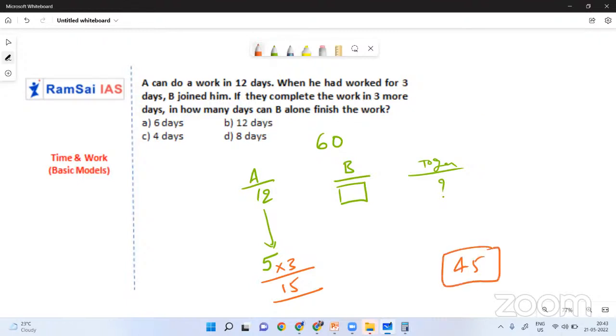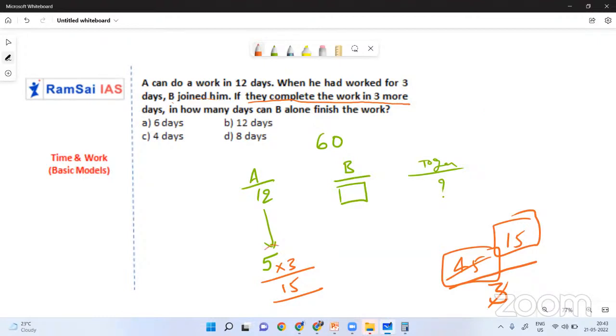So who has to finish these 45 laddus? A and B together. B joined, right? So they completed the work in 3 more days. So 45 laddus they finished in 3 days itself. So per day, how many laddus were finished? 15 laddus. Yes or no? Remaining 45 laddus they finished in 3 days itself. So per day they finished 15, 15 laddus here. Now use common sense. Per day 15 laddus were finishing.